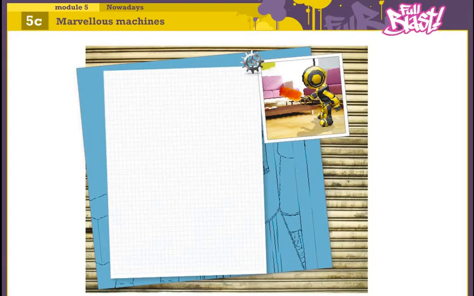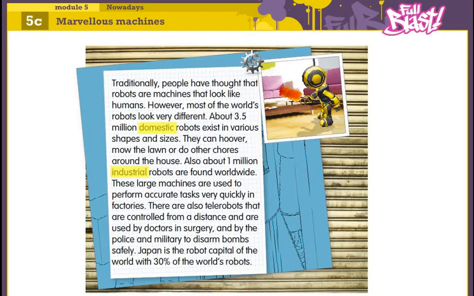Okay, second text. Traditionally, people have thought that robots are machines that look like humans. However, most of the world's robots look very different. About 3.5 million domestic robots exist in various shapes and sizes. They can hoover, mow the lawn, or do other chores around the house.